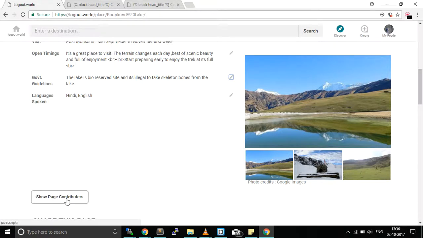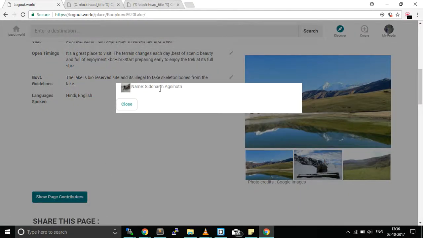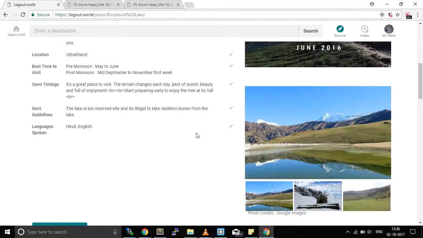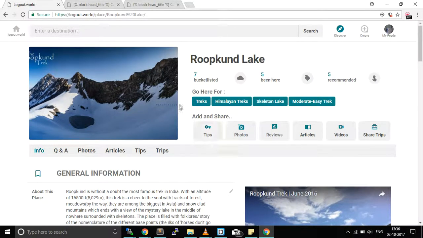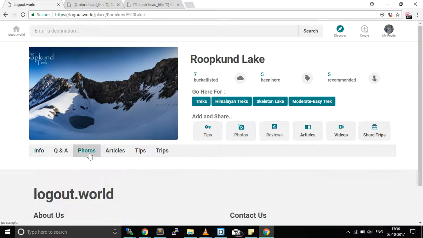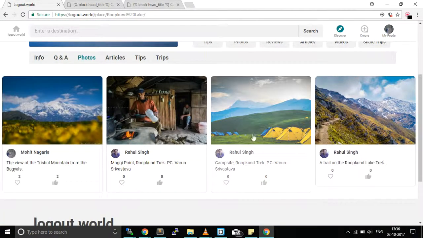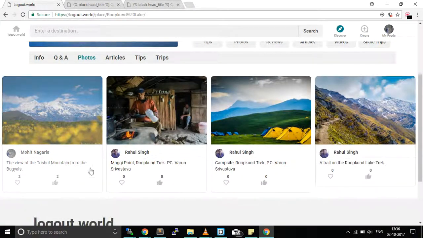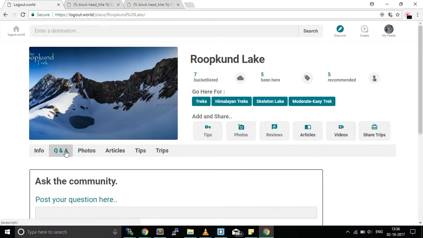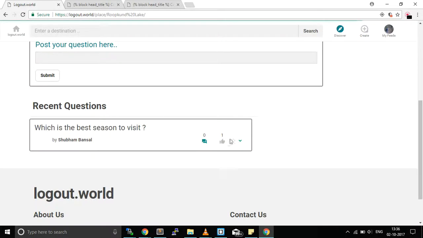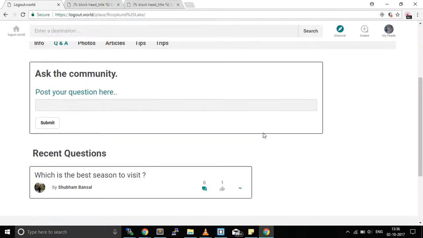I can also go through the page contributors who have contributed to the page. I can see that Siddharth has contributed to the page. But I would also want to know how Rupkund looks, right? So here are some photographs that have been posted by travelers. I would also want to know if there is any question and answer thread going around it. Okay, let it load. Yes, we have one question being asked.